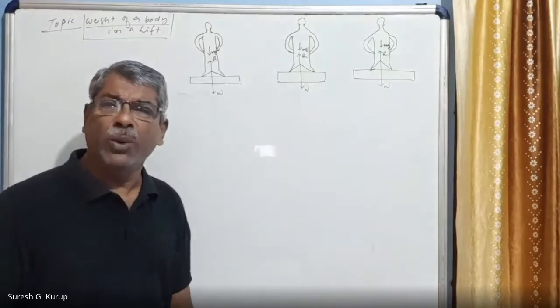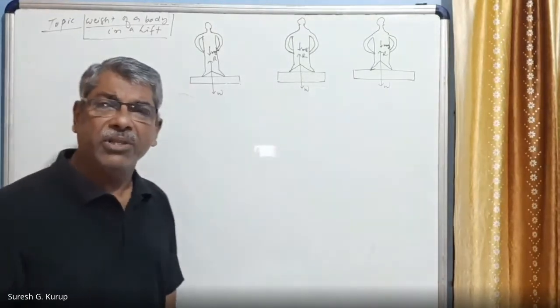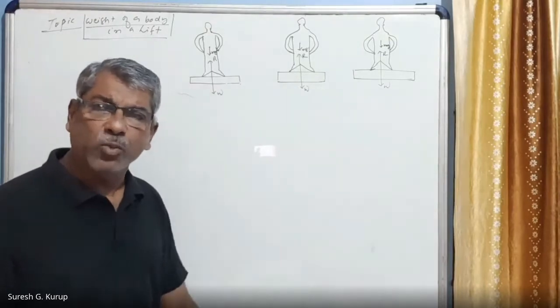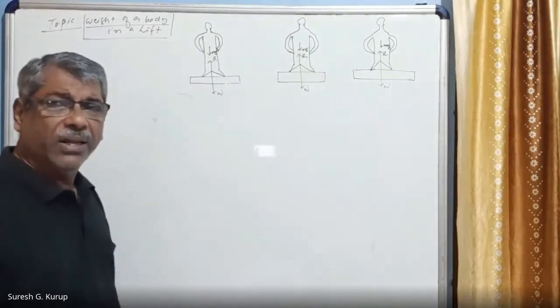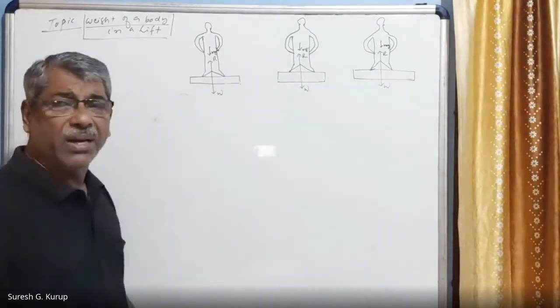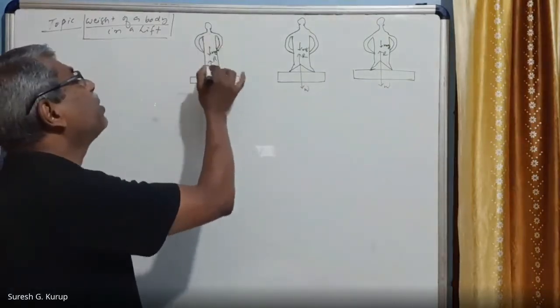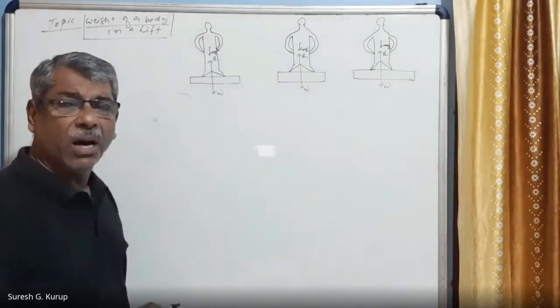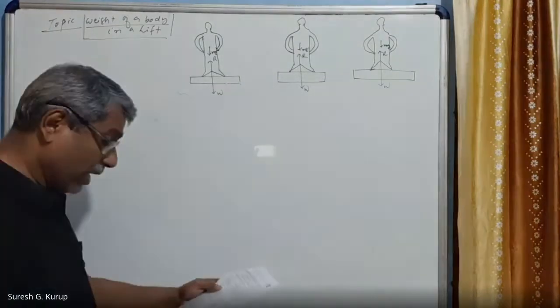It does not have any acceleration, nor is it moving with uniform velocity. Then what is the net force acting on the body? In this case mg is acting downwards and R is acting upwards.